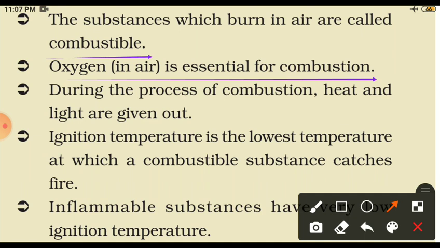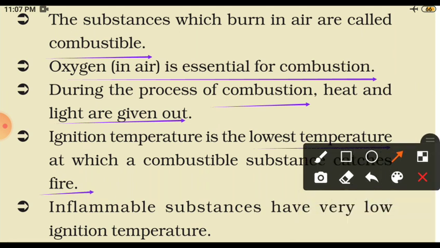Next, during the process of combustion, heat and light are given out. Ignition temperature is the lowest temperature at which a combustible substance catches fire. And last, we studied that inflammable substances have very low ignition temperature, like diesel, petrol, kerosene, etc.